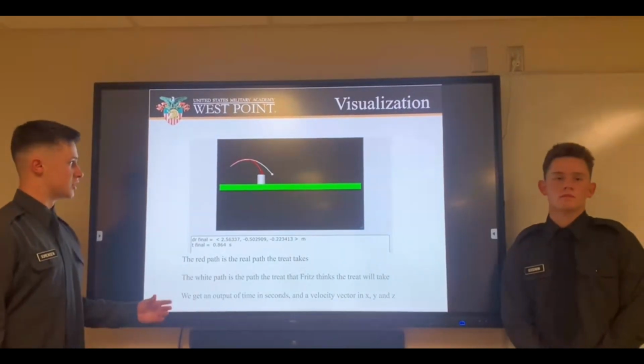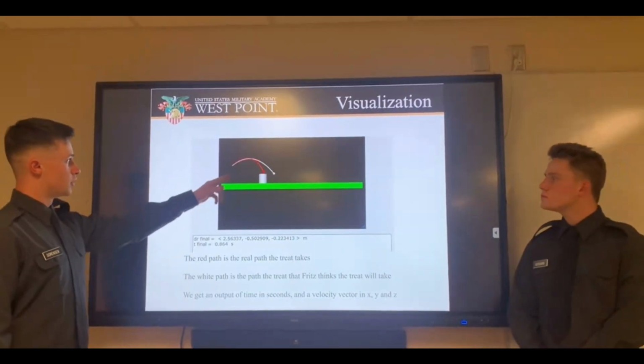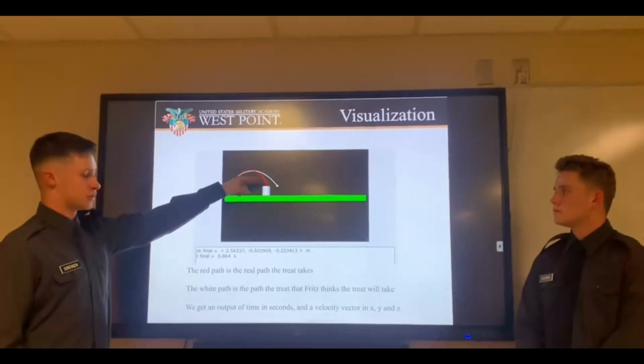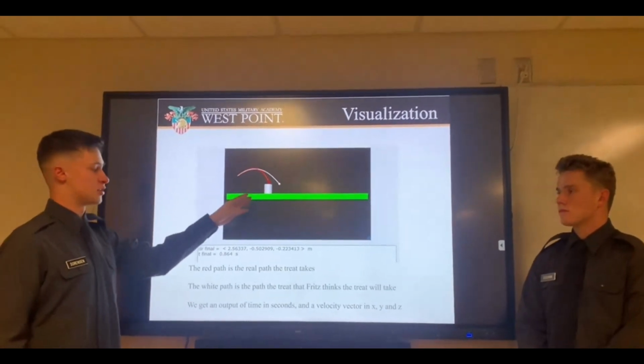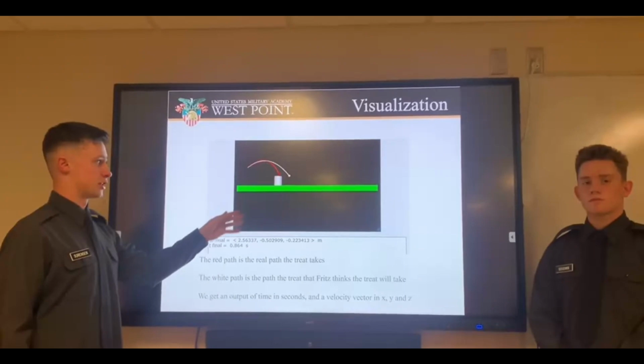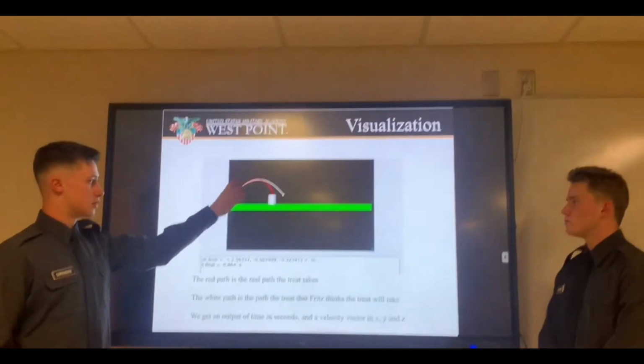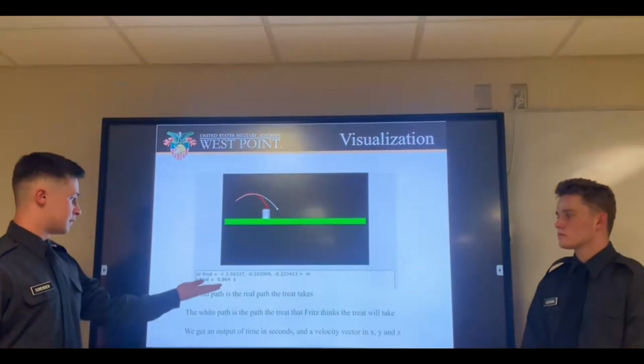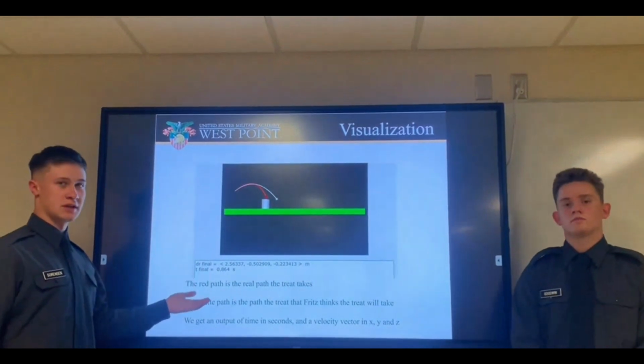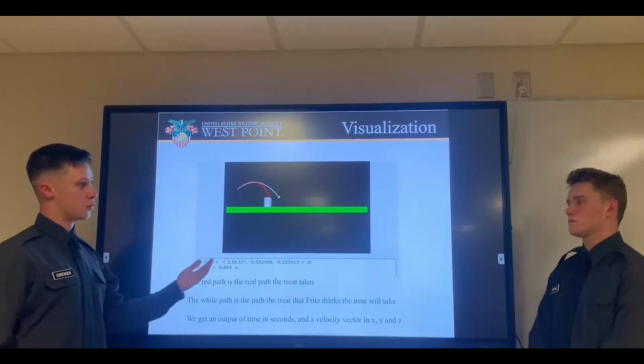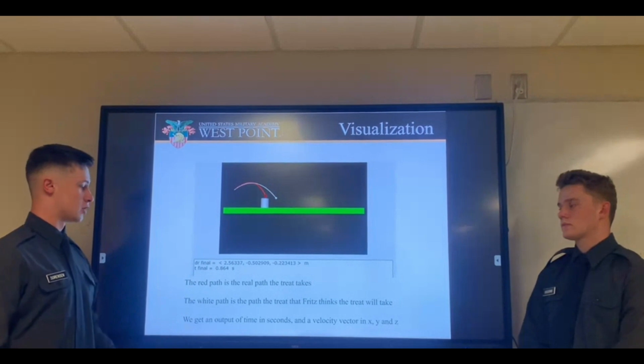Modeling these three equations, we get this diagram, which shows the white trajectory, which is the trajectory Fritz believes the object will take, and the red, which is the actual trajectory, with this cylinder being a model of Fritz. As we can see, Fritz only has 0.864 seconds to react by the time the treat hits him, which could partially explain why he's so bad at catching treats.